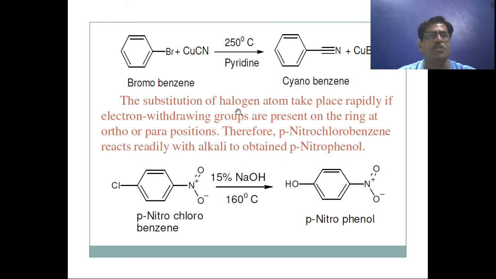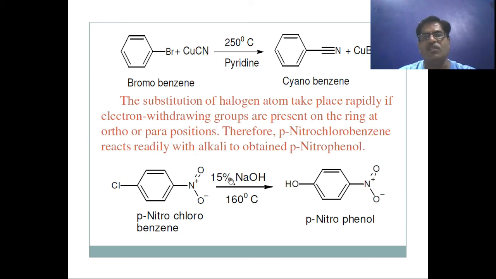The substitution of the halogen atom takes place rapidly if electron withdrawing groups are present on the ring at ortho and para positions. Therefore, para-nitrochlorobenzene reacts readily with alkali to obtain para-nitrophenol. In para-nitrochlorobenzene, the nitro group is an electron withdrawing group.